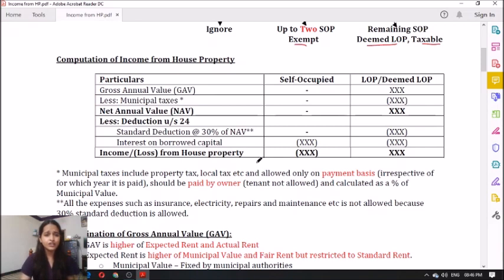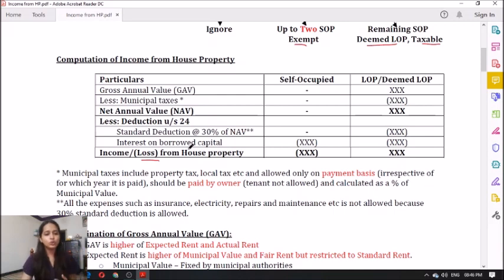Clear everyone? So gross annual value less municipal taxes, you will get net annual value, less deduction under section 24, which is nothing but standard deduction at 30% and interest on borrowed capital, and you will get profit or loss from house property. Clear? Now for self-occupied property, if there is interest on borrowed capital, remember there will always be a loss from self-occupied property, because the gross annual value will be nil and accordingly the net annual value will also be nil. So hence you will get the balance in negative figures.